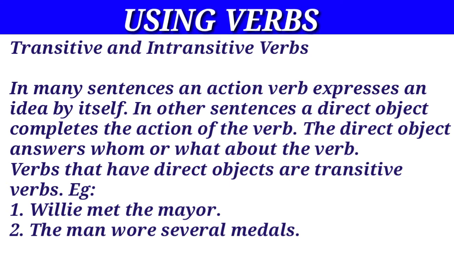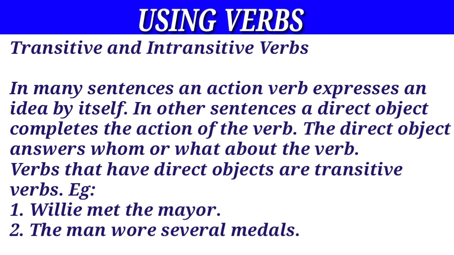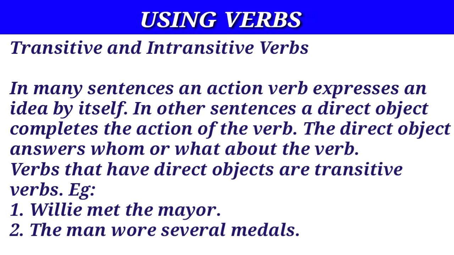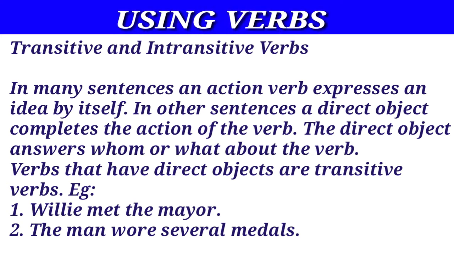For example, 1. Willie met the mayor. Met is a transitive verb because it has a direct object, the mayor. 2. The man wore several medals. Wore is a transitive verb because it has an object, medals.